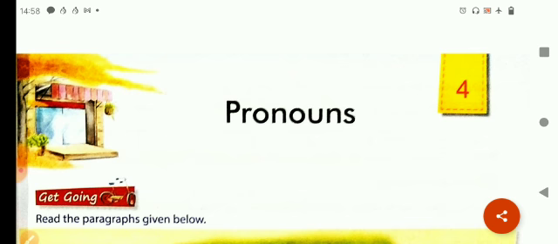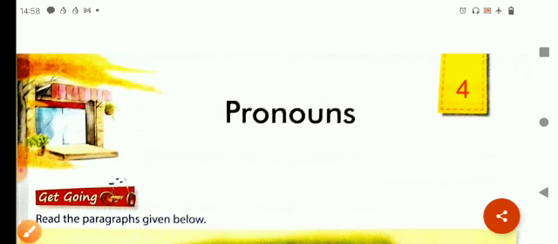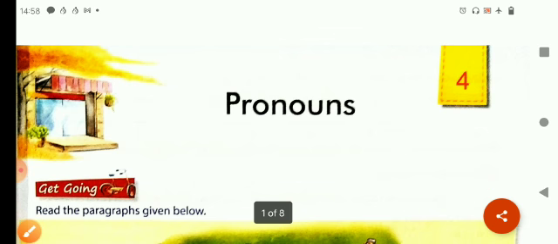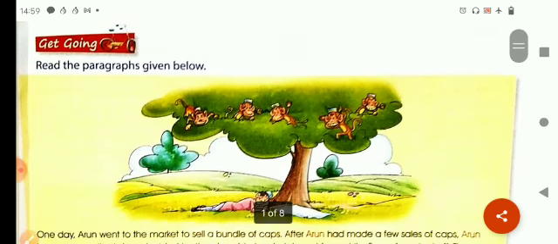And today we will read chapter number 4, that is pronouns. And children, you all know that pronouns are the words that are used in place of nouns. To understand pronoun, let's read the paragraph given here.